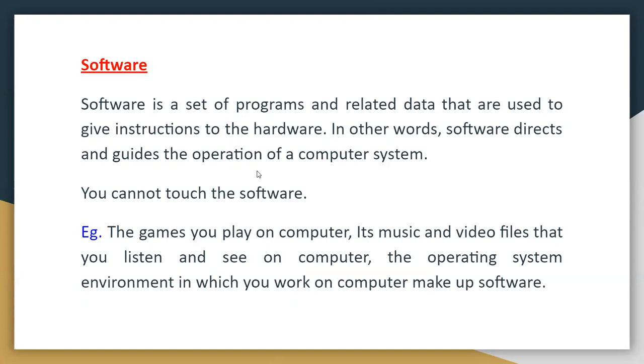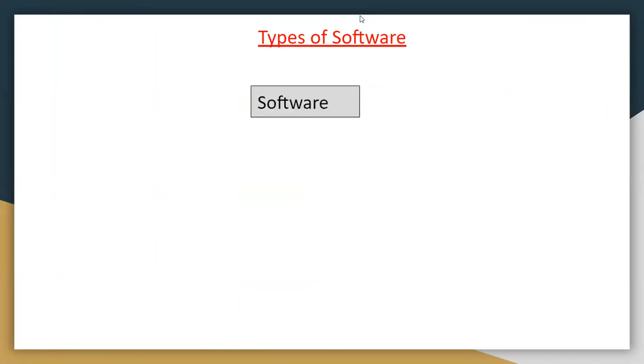Now we will study how many kinds of software there are, the types of software. First of all, we will study the different types of software. There is a chart, I'll show you that chart and explain it. The main heading is software. How many types of software are there?